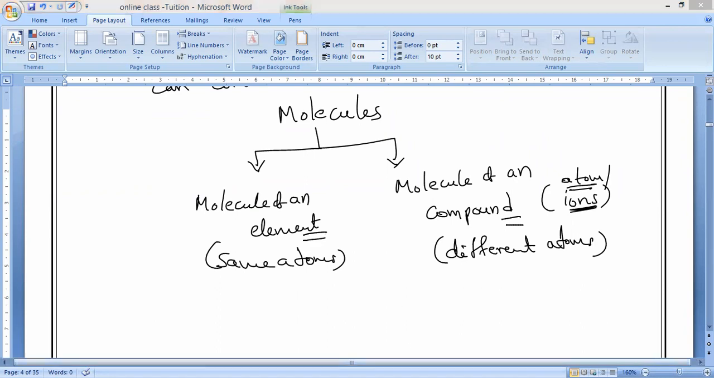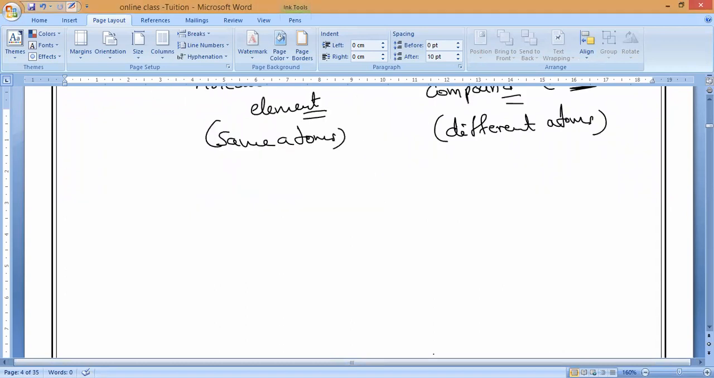Now, let us discuss molecules of elements. All of you keep heading. What is the first kind of molecules? Molecules of an element.